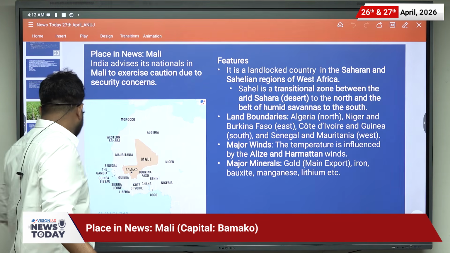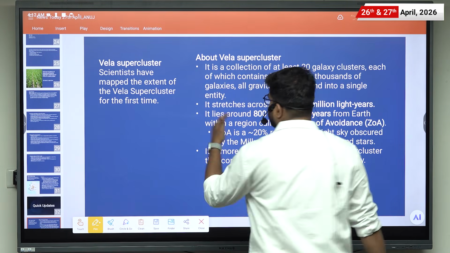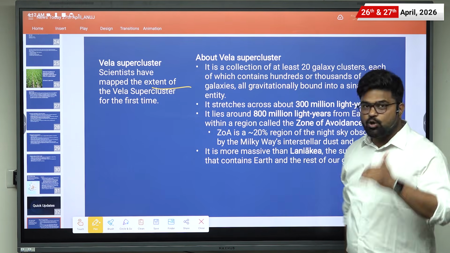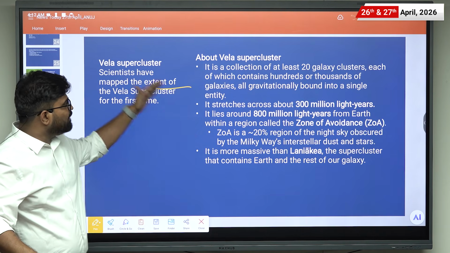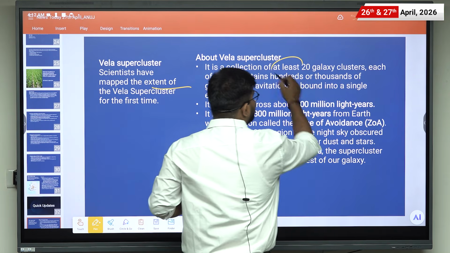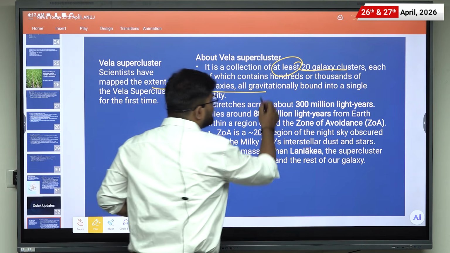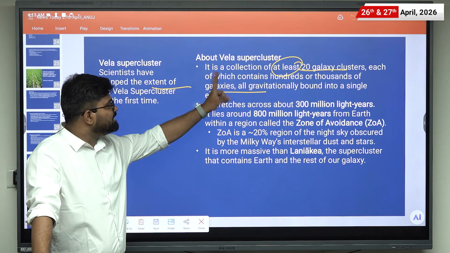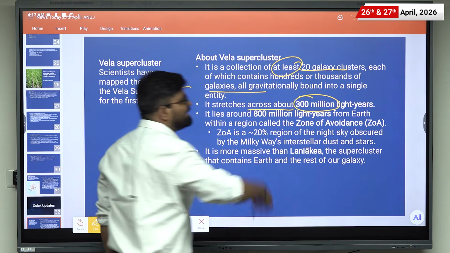Now let us discuss the quick update. The first quick update is related to the Vela supercluster. The context is that scientists have mapped the extent of the Vela supercluster for the first time. In this news, we will be covering what this Vela supercluster is. Basically, it is a collection of at least 20 galaxy clusters, each of which contains 100 or 1000 of galaxies, all gravitationally bound in a single entity. So this is the Vela cluster, and it stretches across about 300 million light years.